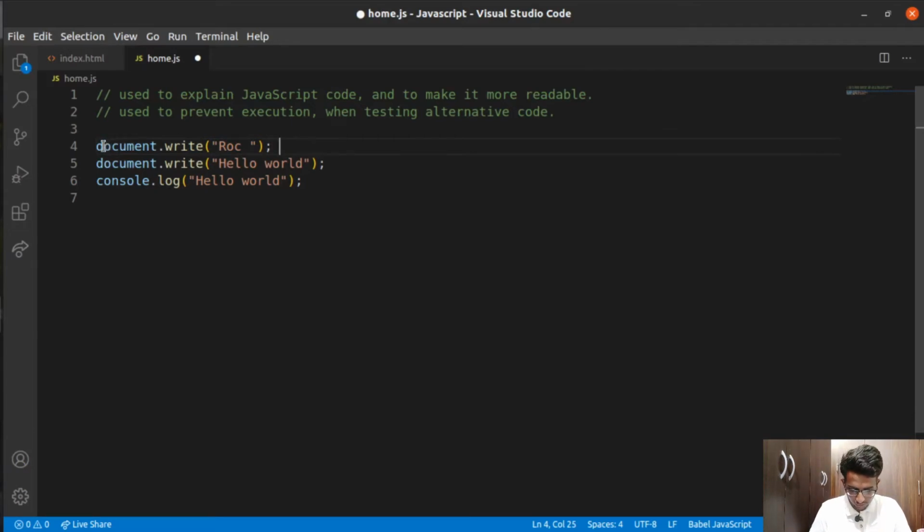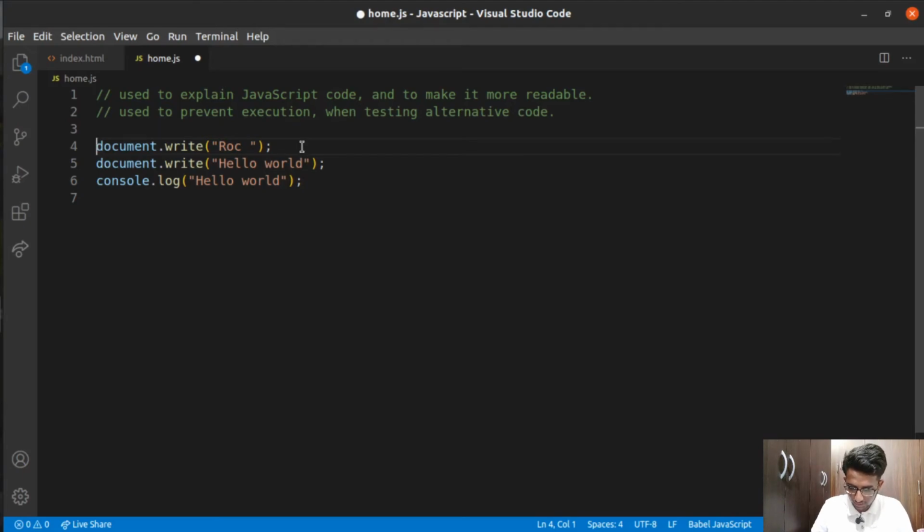So let's get started. If you go here, this is commented, and if you remove the two forward slashes, then this line is going to be executed again. This will help you prevent execution while testing an alternative part of code. If you want to check what the output will be without this line of code, you can use this manner: comment the line out and check it. And after that, I have created a shortcut for that.